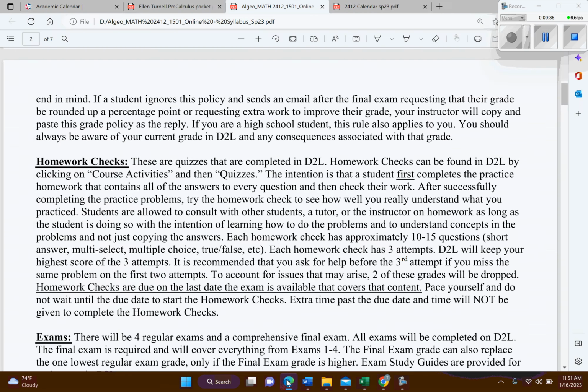All right, so we'll go back to our syllabus. So that's the homework checks. And so, as I was telling you, you get 3 attempts for each one, and you'll get the highest out of the 3 attempts. On the orientation quiz, though, I believe you only get 2 attempts. So just kind of keep that in mind. And then at the end of the semester, I will drop your two lowest homework check scores.